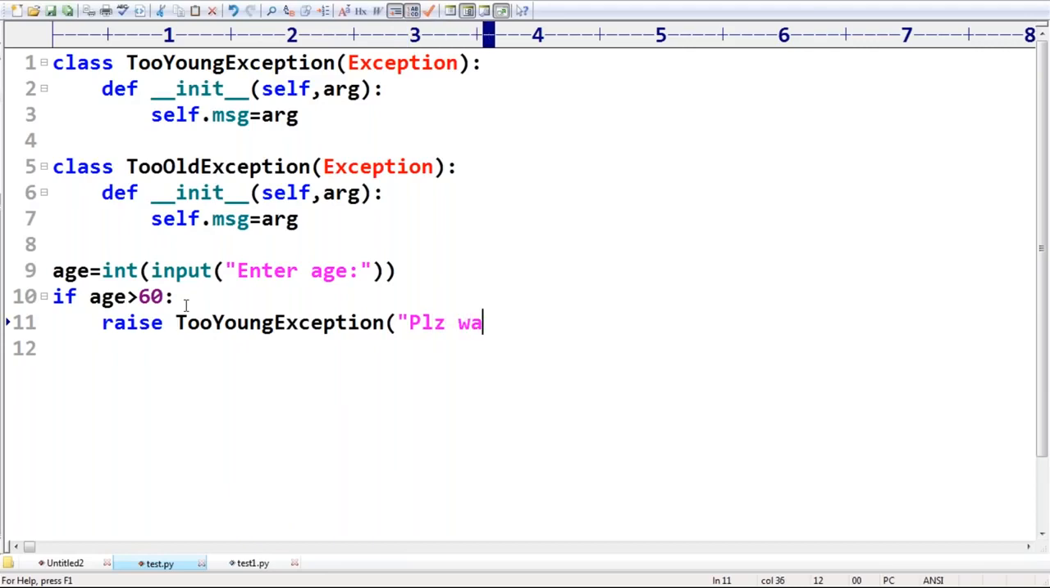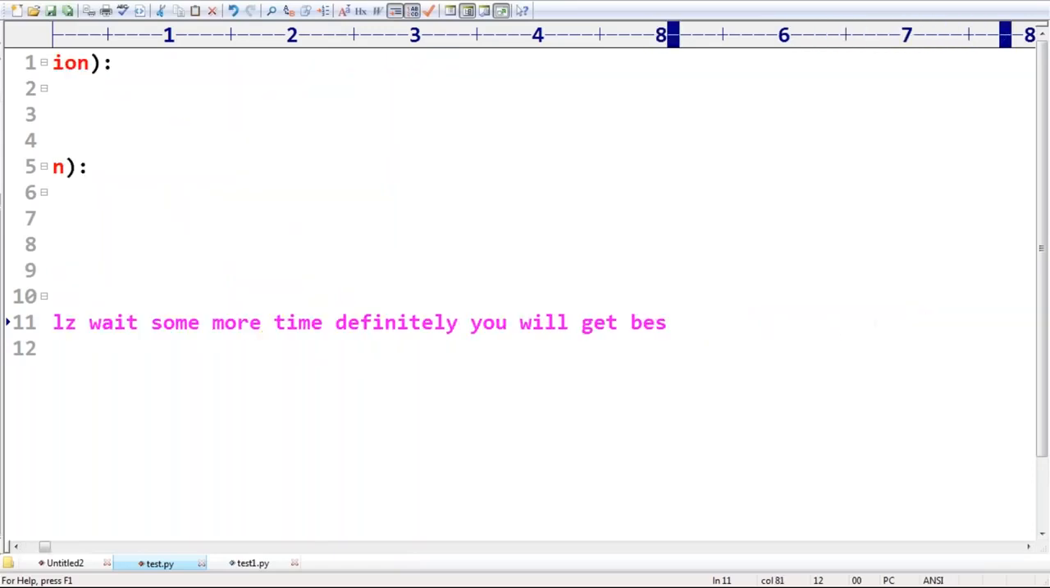Please wait some more time. Please wait some more time. Definitely. Please wait some more time. Definitely. Yeah. definitely you will get best match soon. You will get the best match soon.